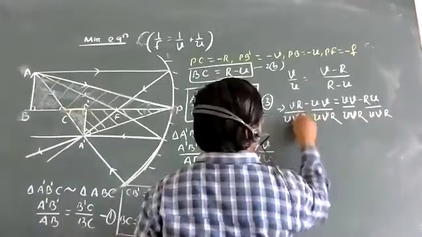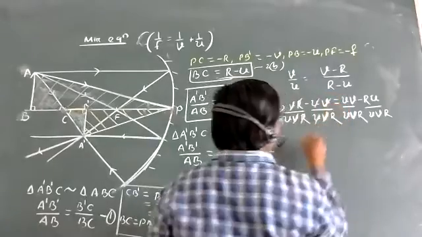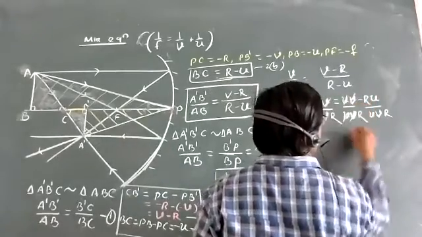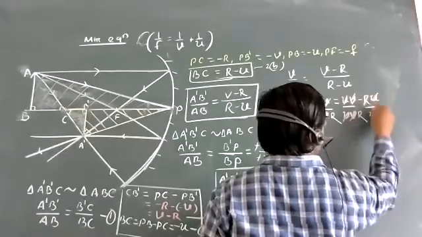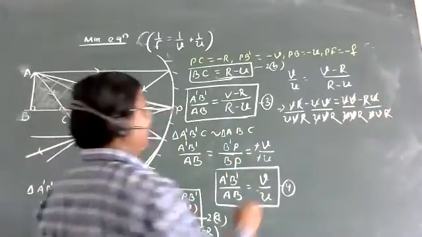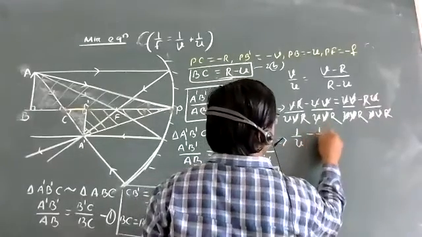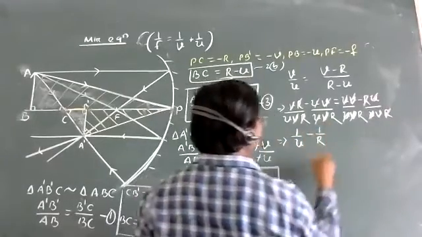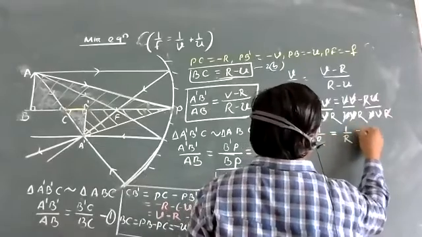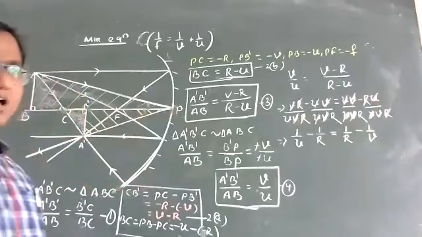Cancel the common factors. So what is the remaining things? Will you please tell me? The remaining factors are 1 by U minus 1 by R is equal to 1 by R minus 1 by V. Did you get it or not?